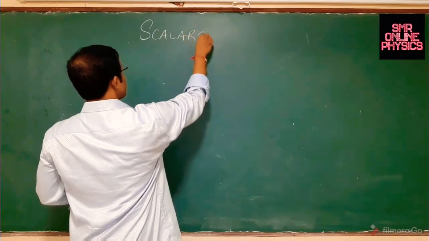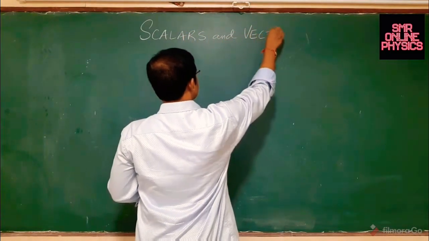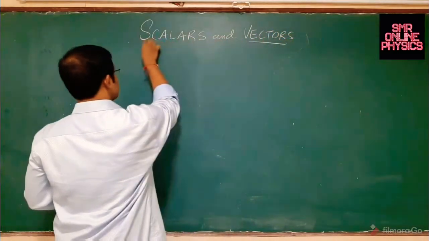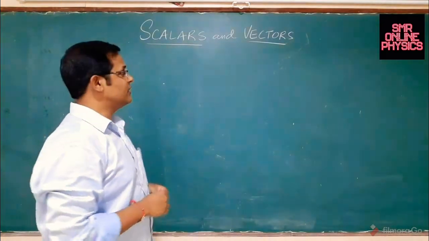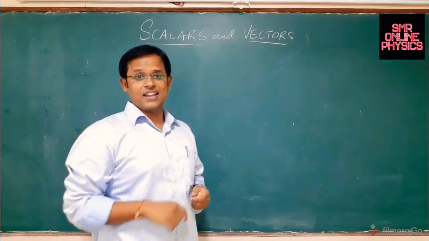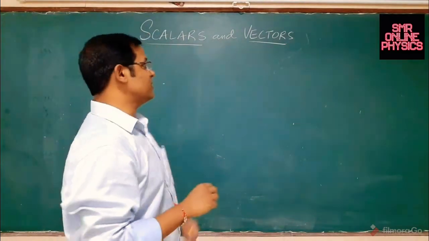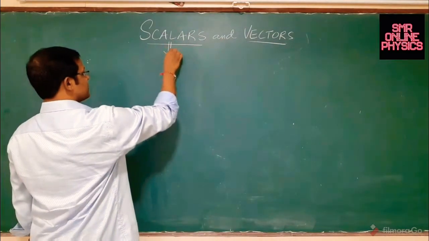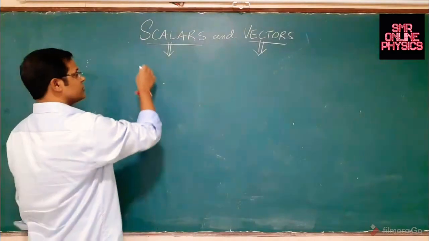Scalars and vectors. As I already told in my introduction, what are scalars and what are vectors? Scalar is just like a number, right? Vector is number with direction, magnitude with direction. So let us be more specific with vectors, and let us make it very simple now.